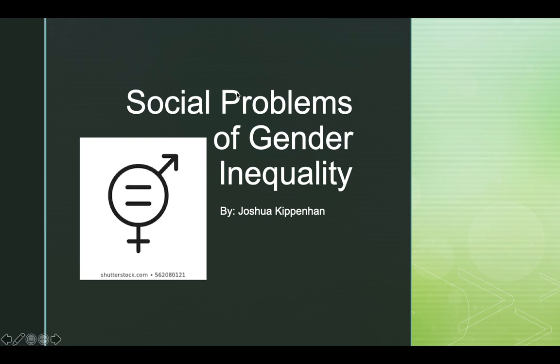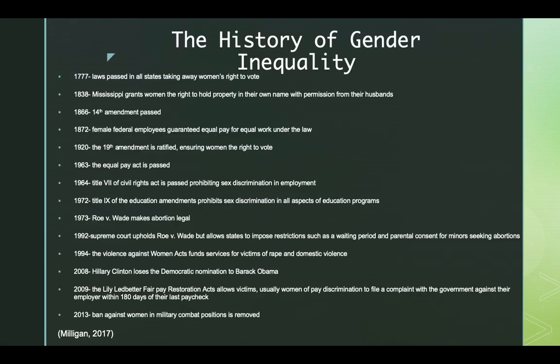So for my topic, I picked social problems of gender inequality. The history of gender inequality goes all the way back to 1777 when a law was passed in all states taking away the women's right to vote. In 1866, the 14th Amendment was passed. 1963, the Equal Pay Act is passed. To 1994, the Violence Against Women Act funds services for victims of rape and domestic violence. And in 2013, the ban against women in the military was removed.